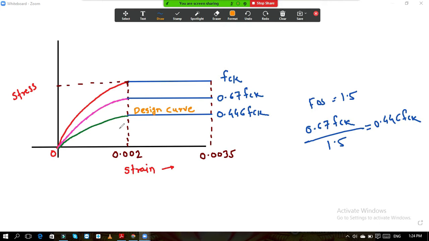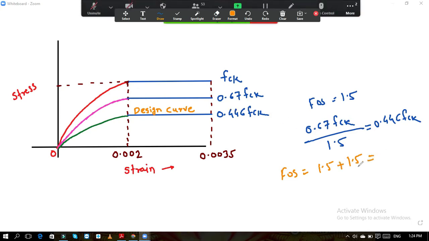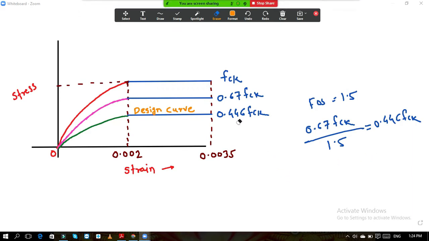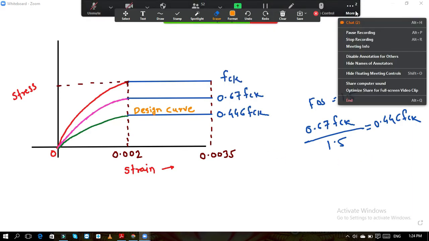Now, what is the total factor of safety applied for the concrete? First it is 1.5 when it is 0.67, and after that again 1.5, it is not multiplied, it is again divided by 1.5. So what is the answer now? You see that we have applied the factor of safety two times over here for the concrete.